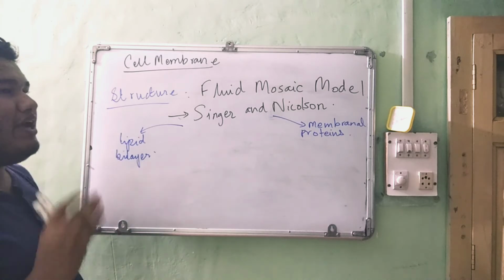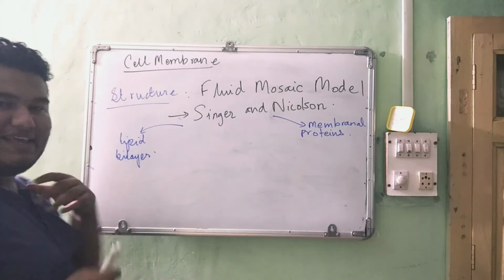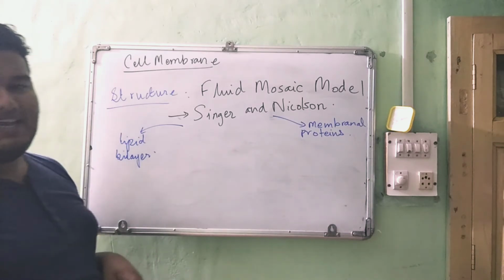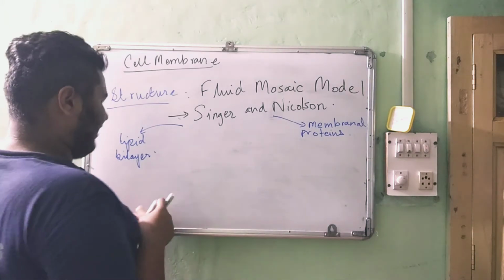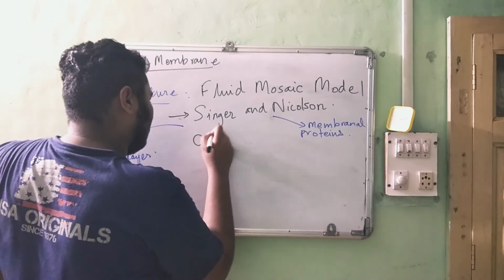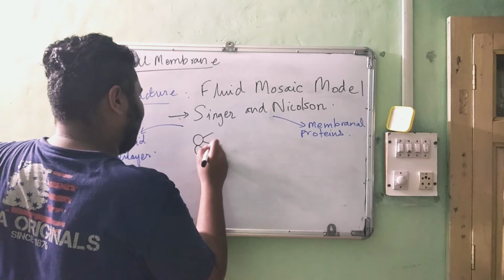Now, how is this lipid bilayer? So, bilayer, there are two layers of lipids. What are lipids? The phosphoglycerides with the fatty acids. So, lipid bilayer is in this way. This is our lipid molecules.